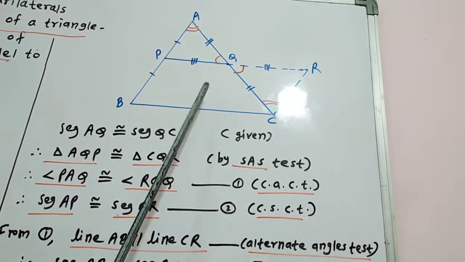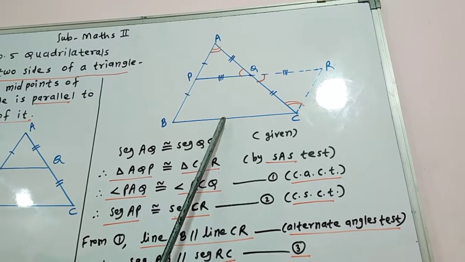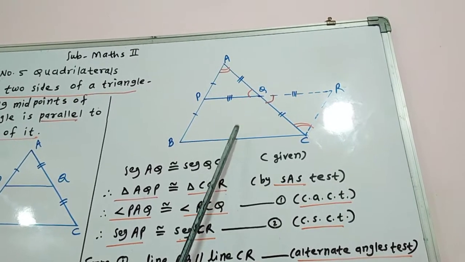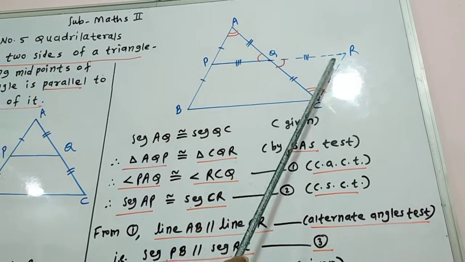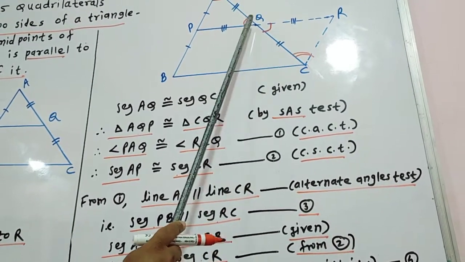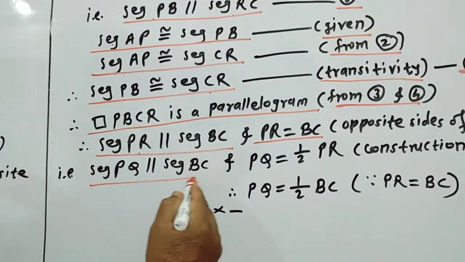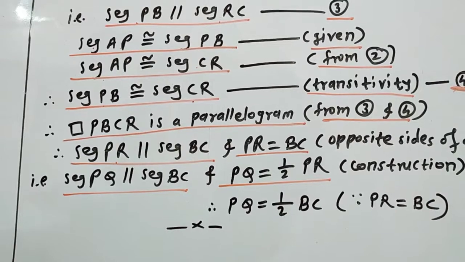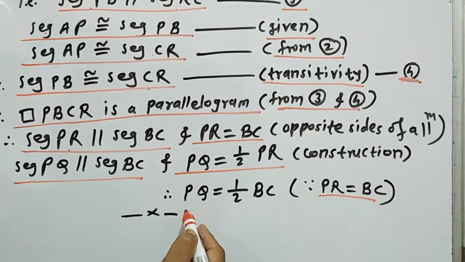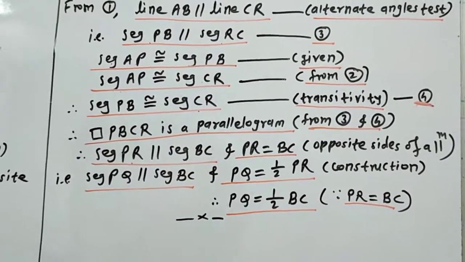PR is parallel to BC means PQ is parallel to BC, because PQ is part of PR. So PQ is parallel to BC, this is proved. Then PR is equal to BC, but Q is the midpoint of PR, that's why PQ is half of PR. But PR is equal to BC, so replace PR by BC, therefore PQ is half of BC. We can write it like this: PQ is parallel to BC and PQ is half of PR because of construction, but PR is equal to BC, replace PR by BC, we get PQ is equal to half BC, hence proved. Now write this proof in your maths 2 notebook.